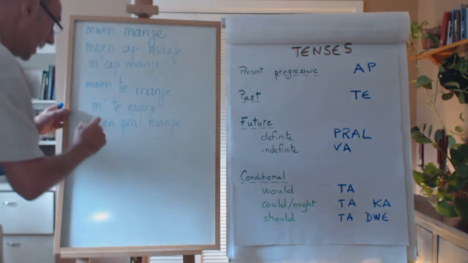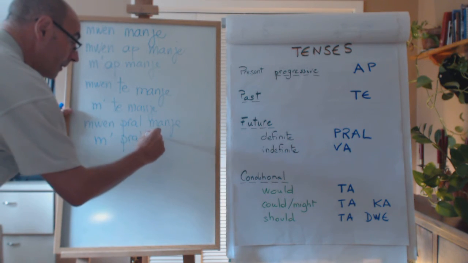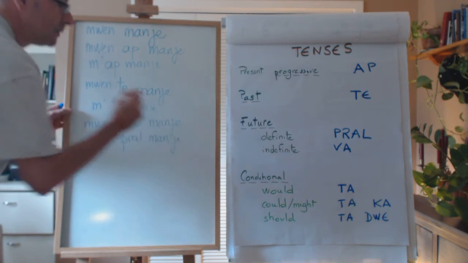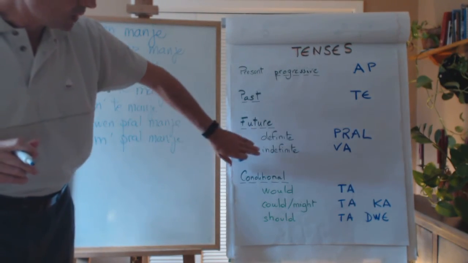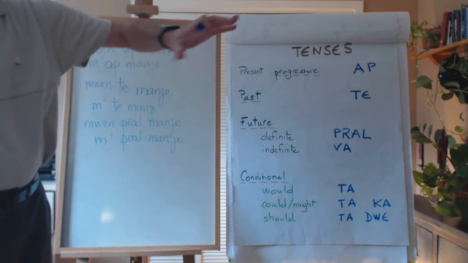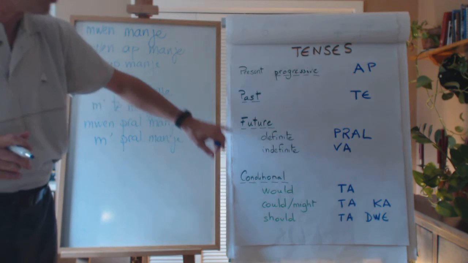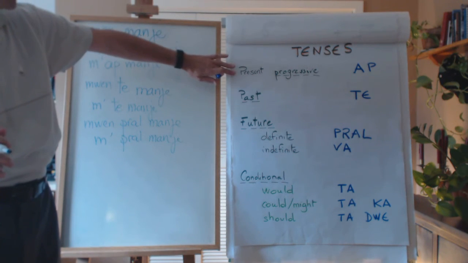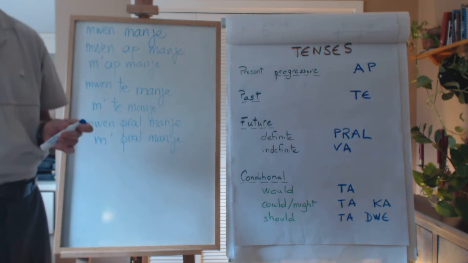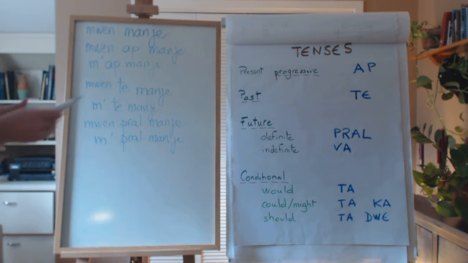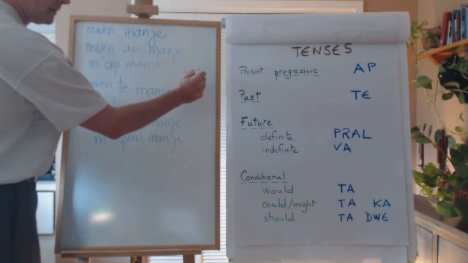Pral manger. Very good. Let's make it simple, and we'll go deeper with the time. Conditional: so we have present, progressive, past, future, conditional. That makes five tenses. The marker is ta.